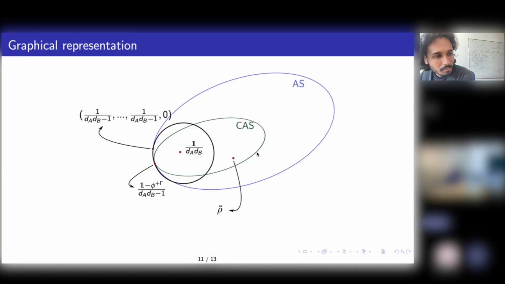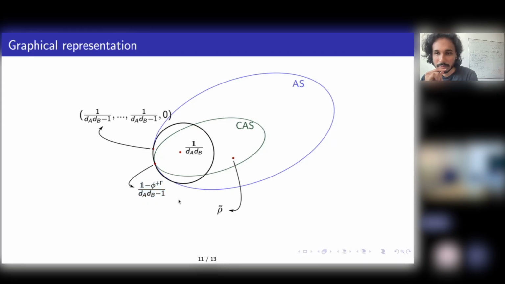No, I mean one of the extreme points of the CAS set is also an extreme point of the AS set. Yes. For example, the state which I wrote down here is an extreme point of both these sets. They match at some extreme points, and this is one of them. So this state is absolutely separable and also completely absolutely separable.